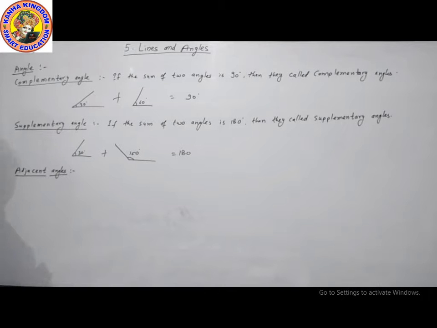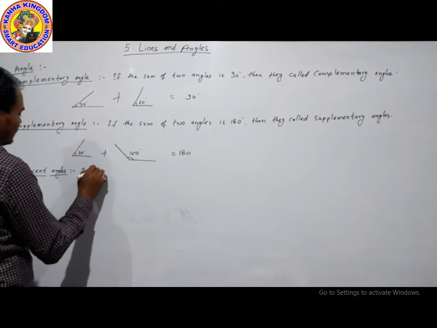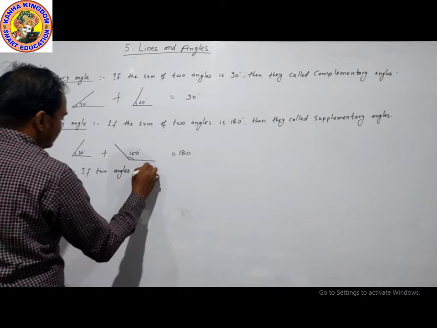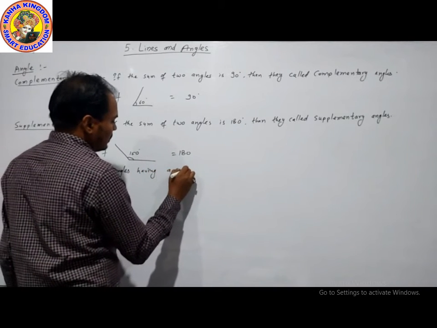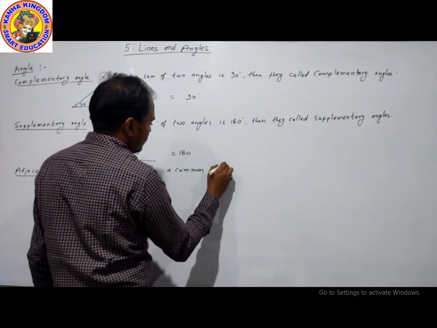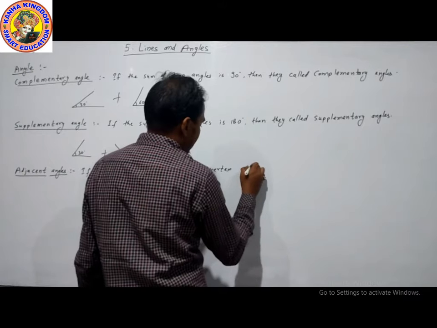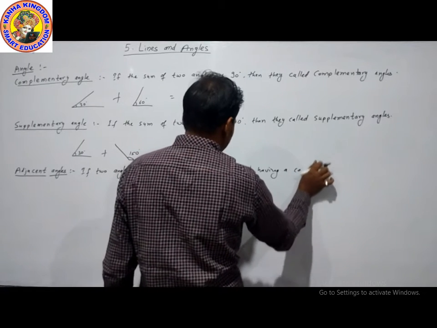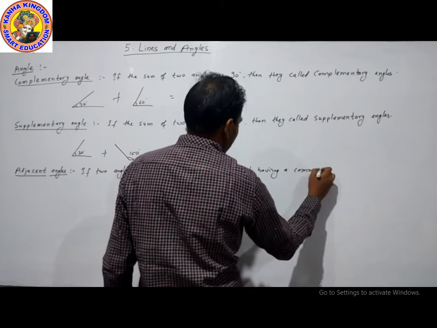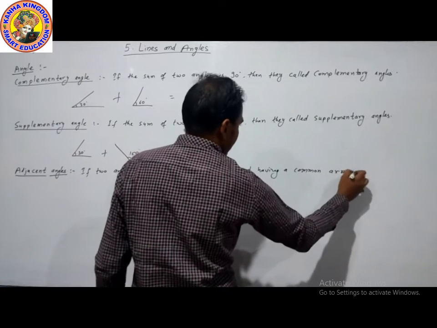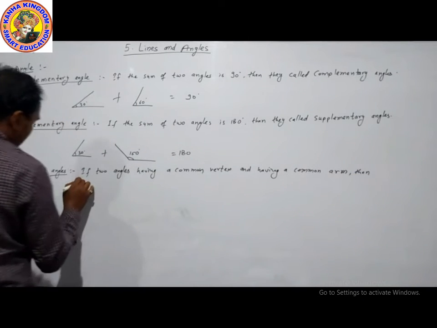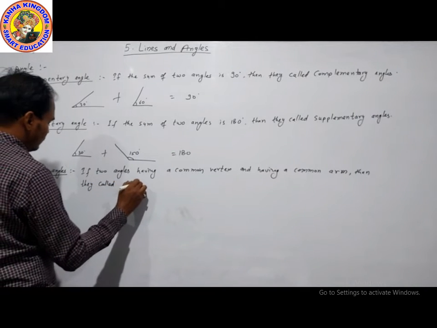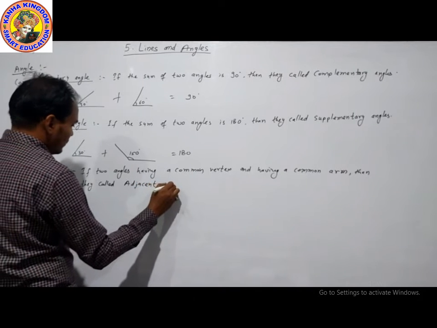If two angles have a common vertex and a common arm, then they are called adjacent angles.